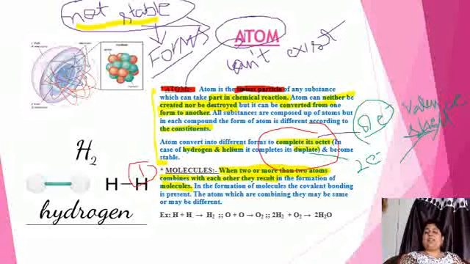The most important thing is that in the formation of molecules, covalent bonding is responsible.